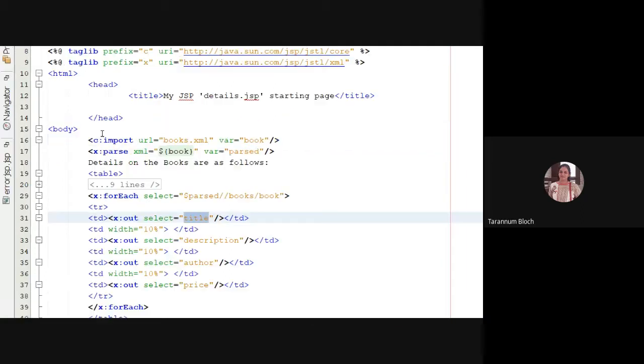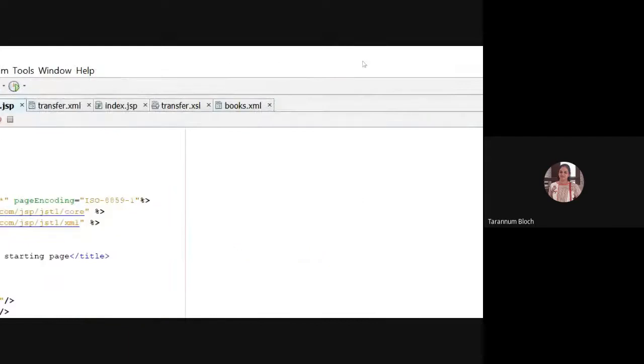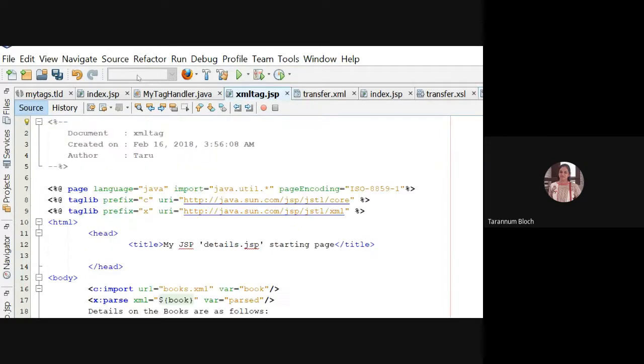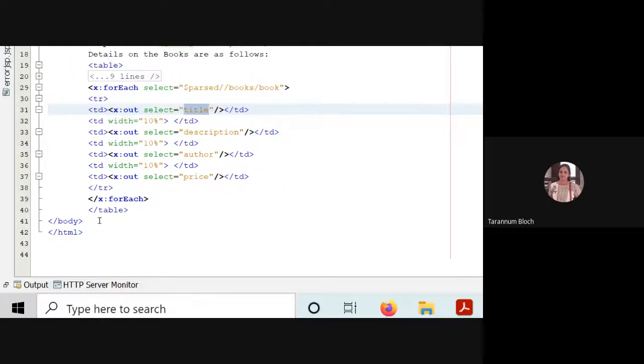So it is taking this one. For the first time, it will take the value of this. Fine? Okay. Then I'm taking x:out, select the description. It will select the description and author and price. Is it clear?